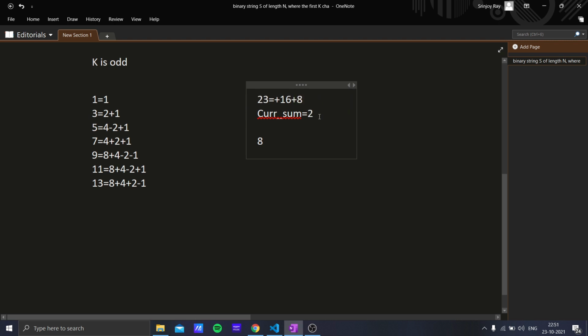So now our current sum becomes 24, and this 8 becomes 4. Now we can see that our current sum is greater than 23, so we will use 4 with a minus sign. So our current sum will become 20 and this will become 2. Now our current sum is less than 23, so we will add 2 with a plus sign. So our current sum becomes 22 and this becomes 1, and finally we again add this 1 as the current sum is less than 23, and this becomes 23.